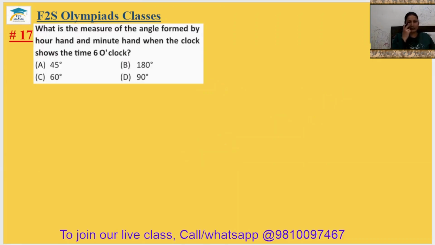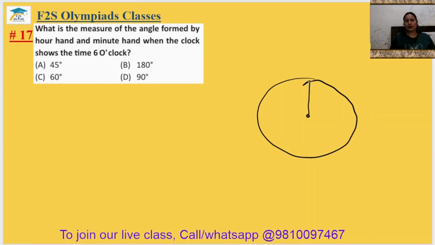Question number 17. What is the measure of angle formed by an hour hand and minute hand when the clock shows the time 6 o'clock? It means the minute hand will be at 12 and hour hand will be at 6. So this angle is making a straight angle, which means it is 180 degree. The 17th answer will be option B.